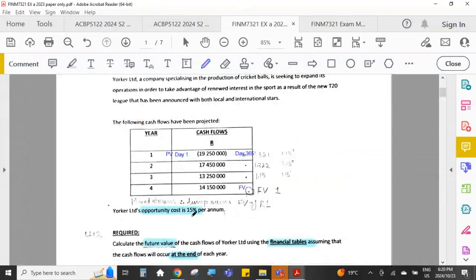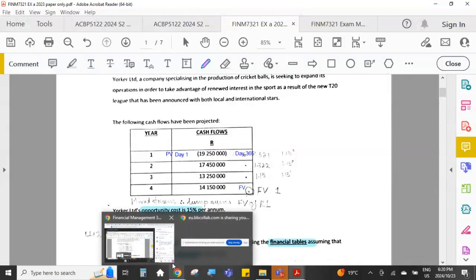With these questions here, please just read carefully. Have they asked for the future value, or have they asked for the present value? Did they say the cash flow took place at the beginning of the year, or did they say the cash flow took place at the end of the year? So that you take those factors into account when you are doing your calculation.